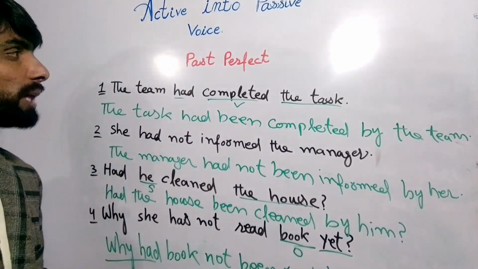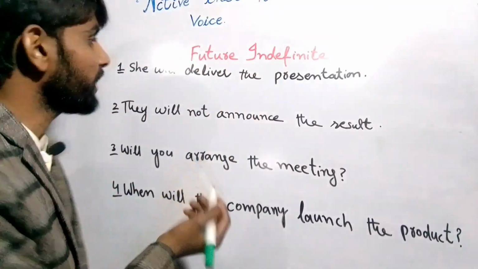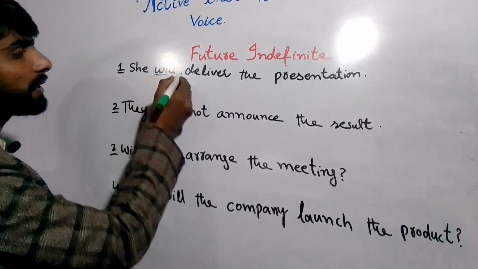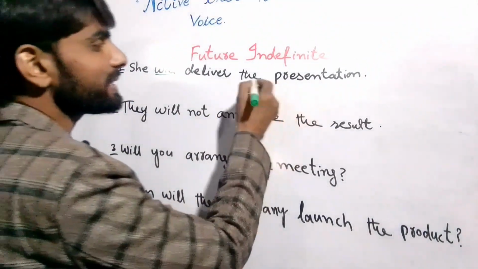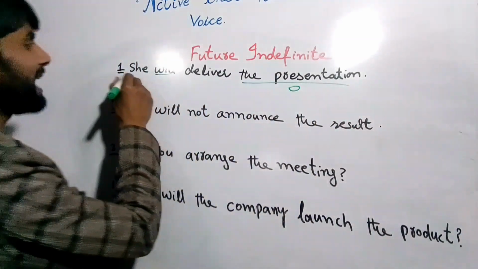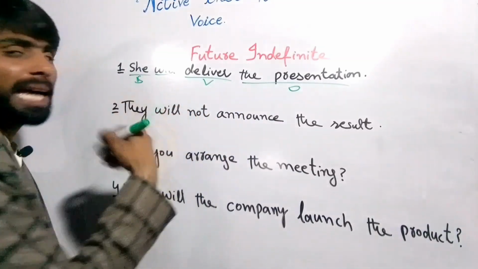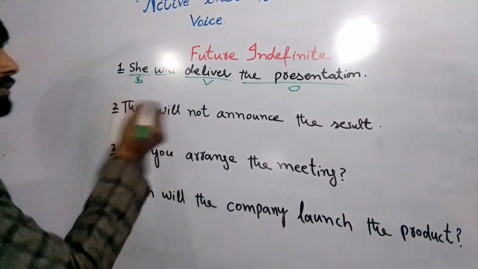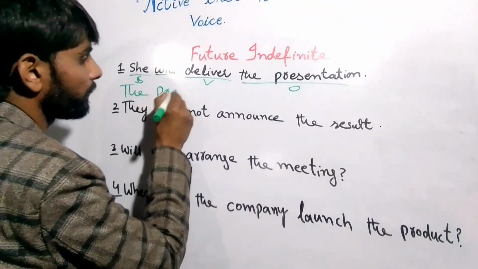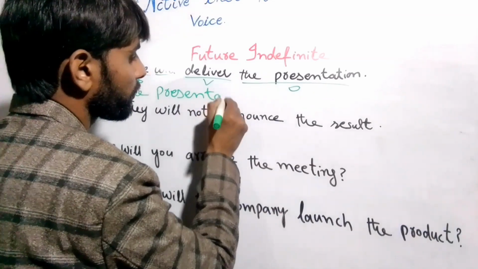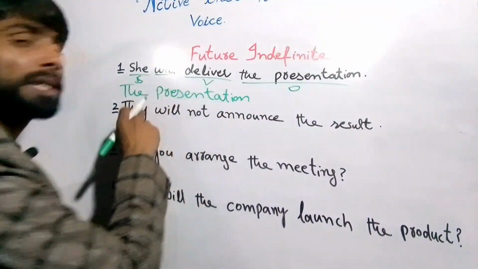So now let's move on to the future indefinite. The next tense is future indefinite, right? So she will, after will the first form is future indefinite, right? She will deliver the presentation. The presentation is the object and she is the subject, right? And deliver is the verb, and will is the helping verb of the future. So the presentation, because the presentation is the object, we will write it at the subject place.